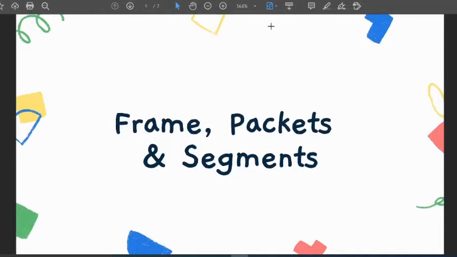If you don't know about all these, I will give you a quick revision. We have seen the OSI model, if you remember: application, presentation, session, transport, network, data link, physical.